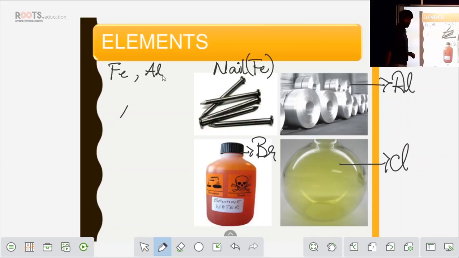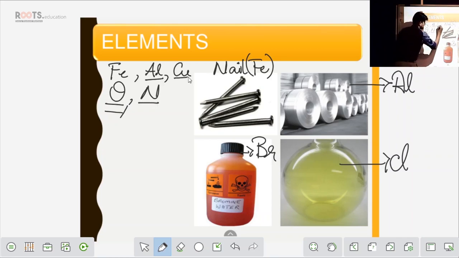Aluminium, Al. So it means it is aluminium. Fine. Cu is what? Copper. O is what? Oxygen. N is what? Nitrogen. So these are the symbols to represent different elements. So when I write just a symbol, what does it mean? It means I'm just talking about one atom.